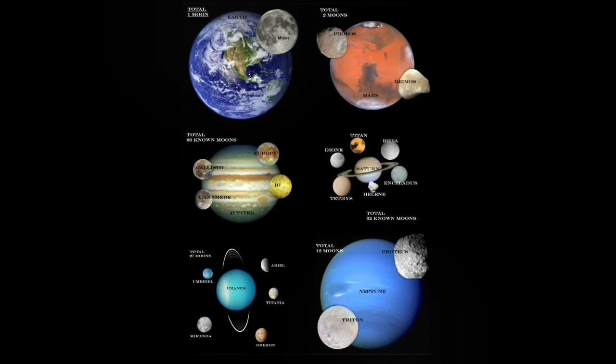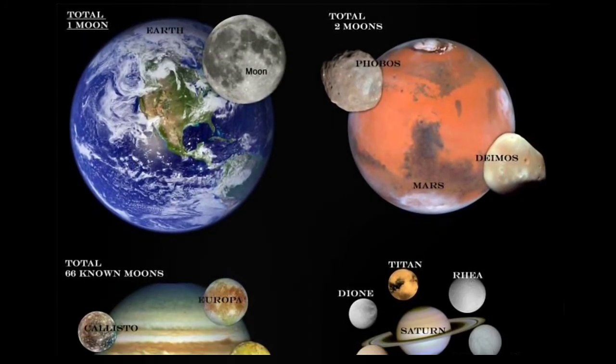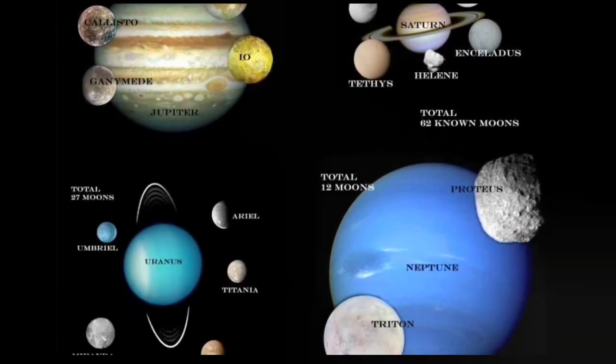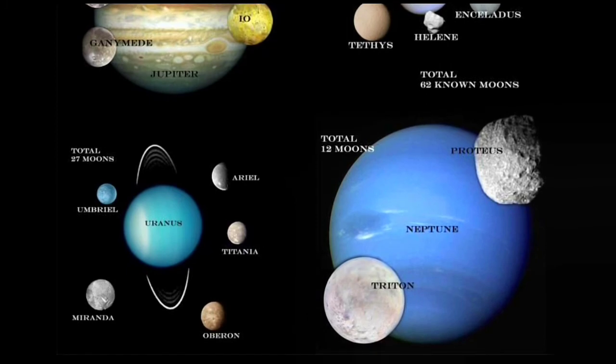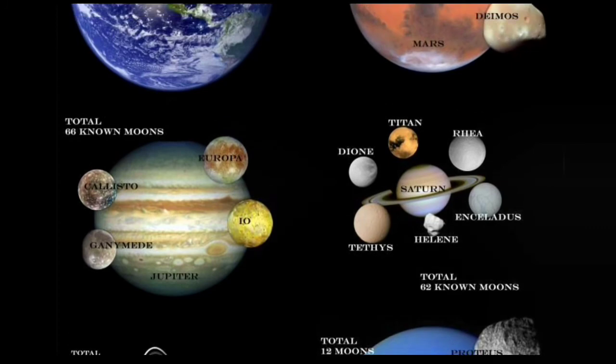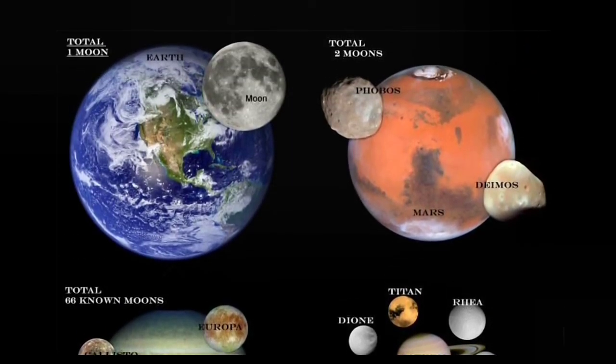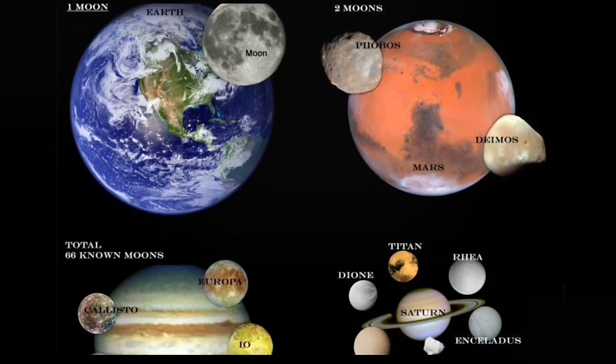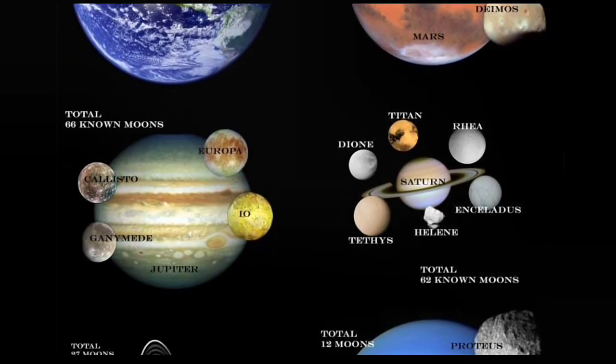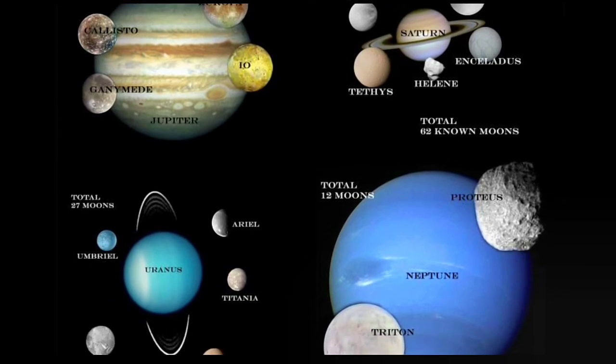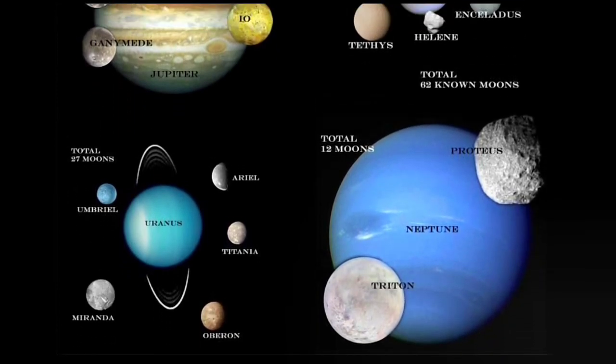See, satellites. Some heavenly bodies revolve around planets. These are called satellites. See, students, in this picture you can see some heavenly bodies. The planets are there. Among the planets we can see the Earth, Mars, Jupiter, Saturn, Neptune, and Uranus. These are the heavenly bodies, and around these planets you can see some heavenly bodies revolving.